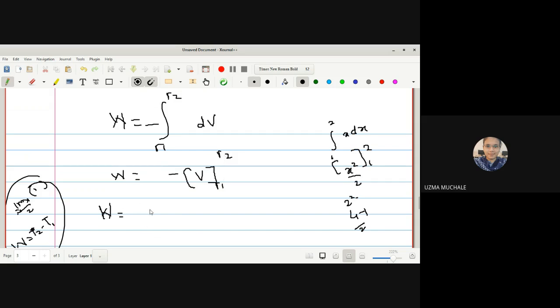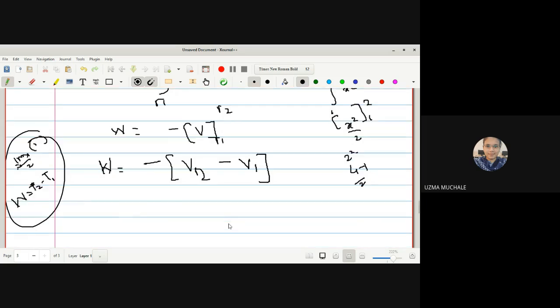So I will write this with a minus sign, as it is position vector R2 and this is position vector R1. So I can write this is the potential energy at position 2 and this is the potential energy at position 1. So the total work done I can write, work done is equal to V1 minus V2. Okay?